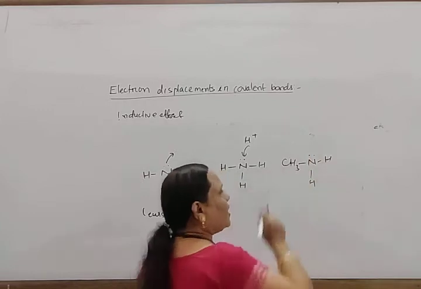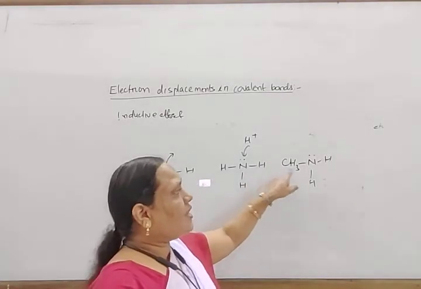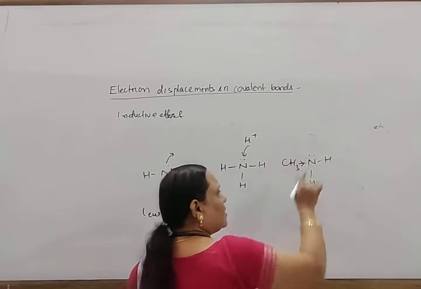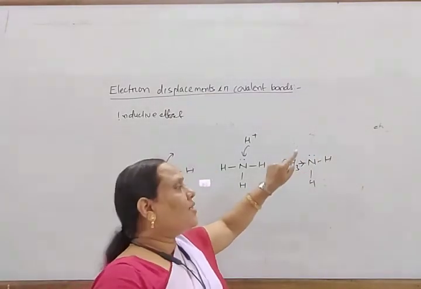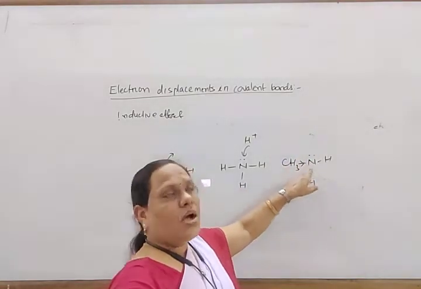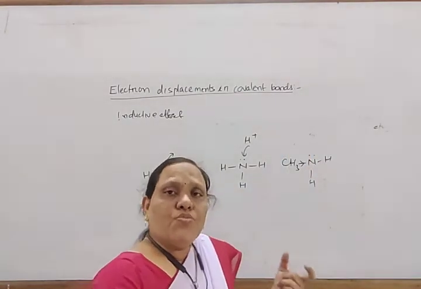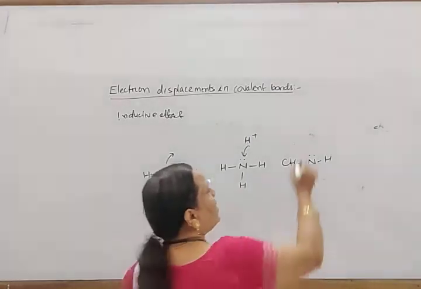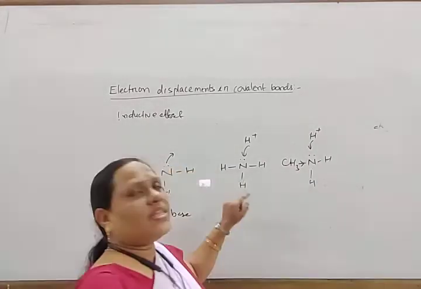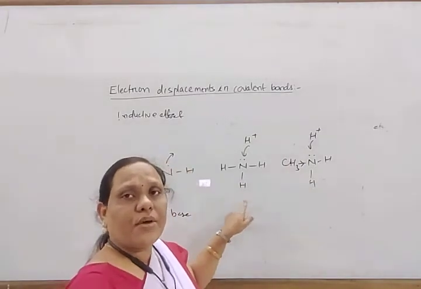Now you know this methyl group is electron releasing in nature. It releases electrons towards nitrogen. As it releases electrons towards nitrogen, the electron density on the nitrogen atom increases. So the receiving of H plus becomes easier than that of ammonia. In this way, amines are more basic than ammonia.